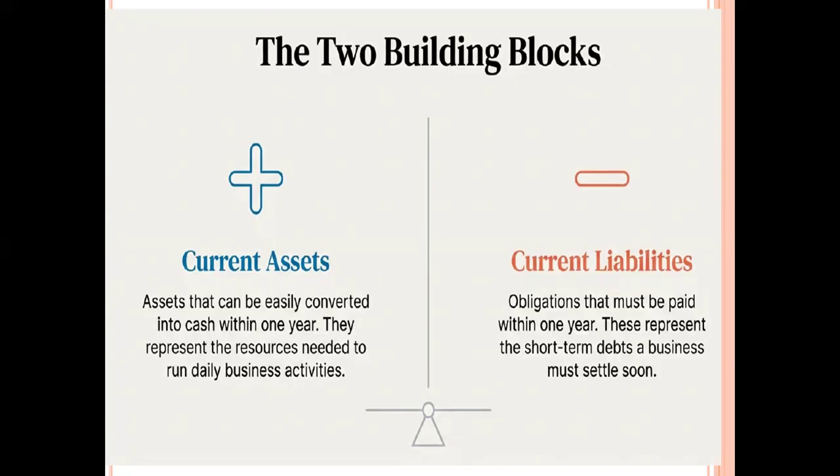A current asset is an asset which can be converted into cash very quickly, generally within 1 year. It is very important to run the day-to-day business activities. Current liability is the obligation of the firm or company to pay the amount borrowed within 1 year. It is called the short-term liability of the business unit. You have to repay it within a short period of time.